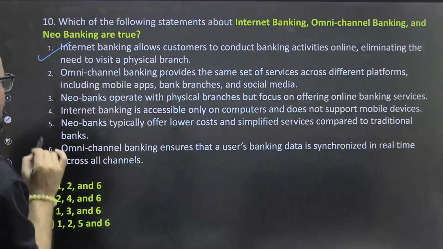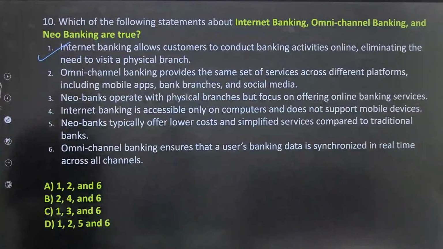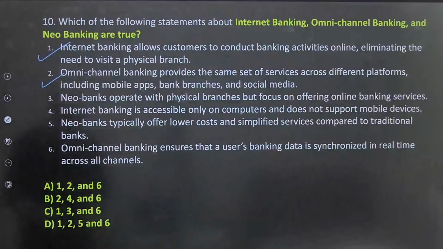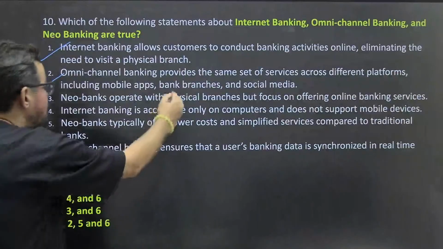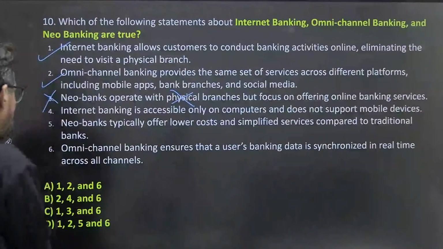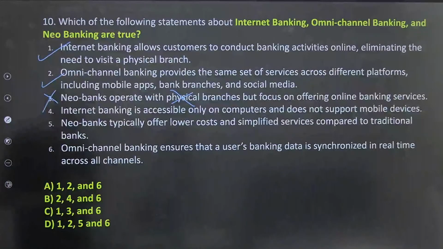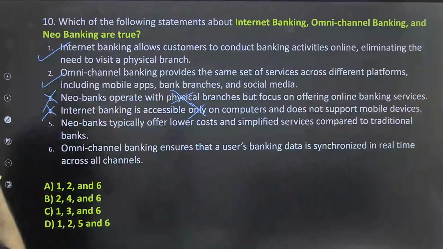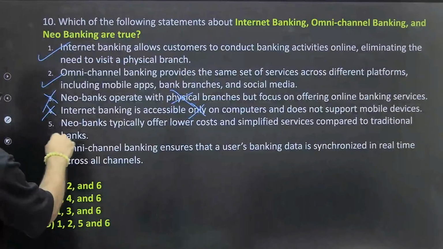Second one, omni channel banking provides the same set of services across different platforms, including mobile app, branches and social media. Neo banking operates with physical, no, these are digital branches, okay? Neo banking are digital branches. Internet banking is accessible only on computers? No, it is accessible on mobile also, okay? Neo banking typically offers lower cost and simplified services compared to a traditional one.